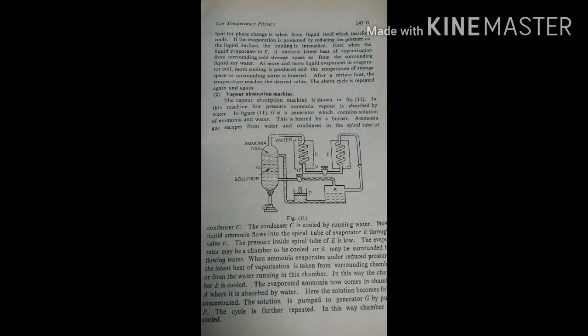Now liquid ammonia flows into the spiral tube of evaporator E through valve V. The pressure inside the spiral tube of E is low. The evaporator may be a chamber to be cooled, or it may be surrounded by flowing water. When ammonia evaporates under reduced pressure, the latent heat of vaporization is taken from the surrounding chamber or from the water running in this chamber. In this way, the chamber E is cooled. The evaporated ammonia now comes in chamber A where it is absorbed by water.